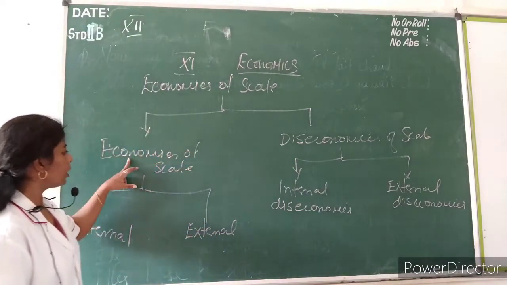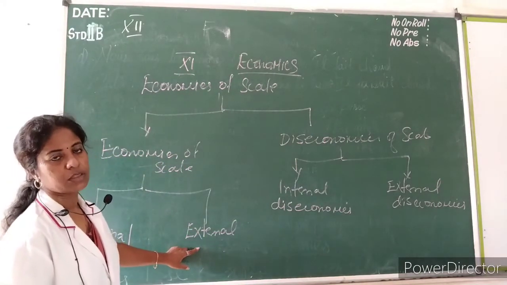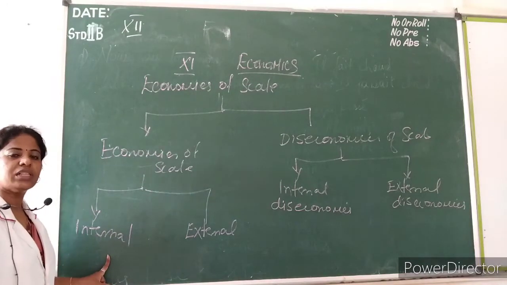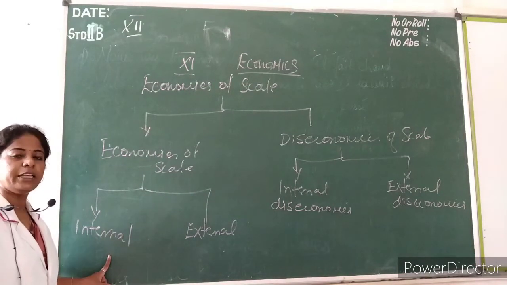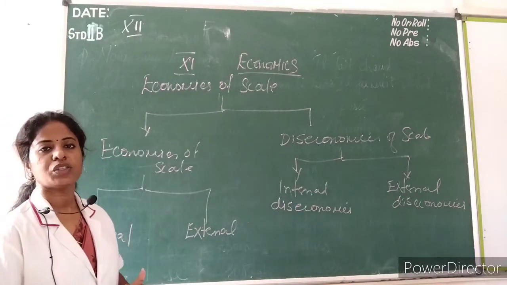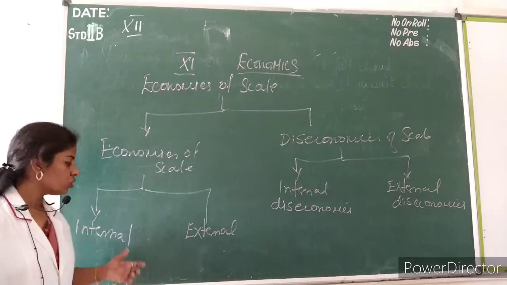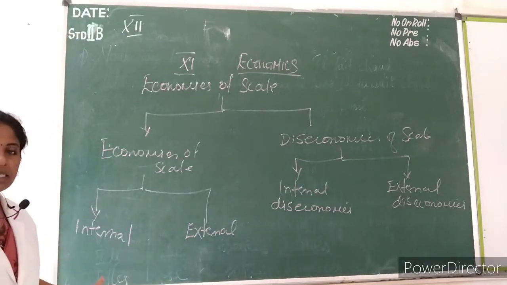So under economies of scale we have internal economies and external economies. Under internal we have 6, that is technical. While doing large scale production, we will receive certain benefits.